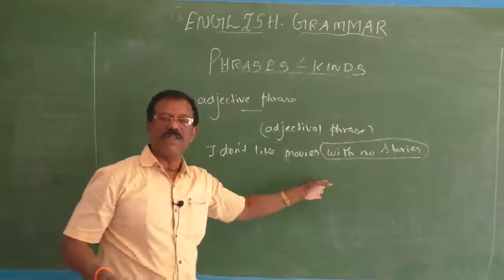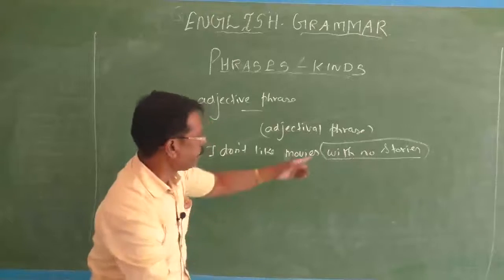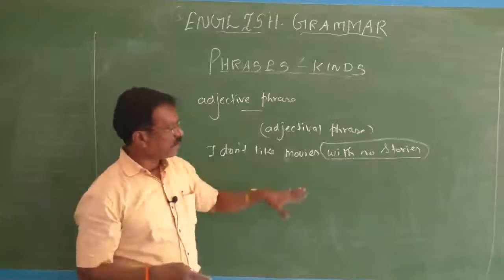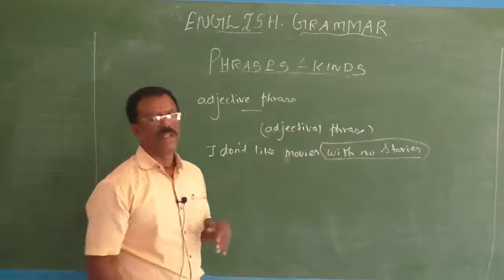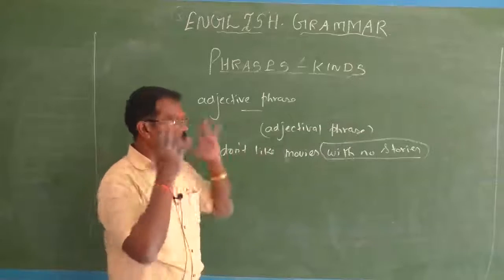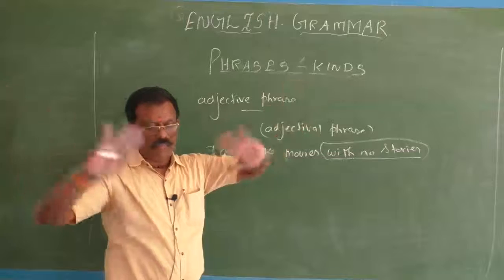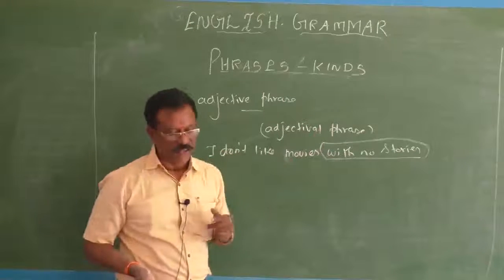Do you have any adjectives in this adjective phrase? Look carefully, children. Here we have no adjective. But it works as an adjective phrase because it modifies the noun movies. So sometimes you may have this type of adjective phrase where you don't have any adjective and it starts with a preposition, then it is called an adjectival phrase.